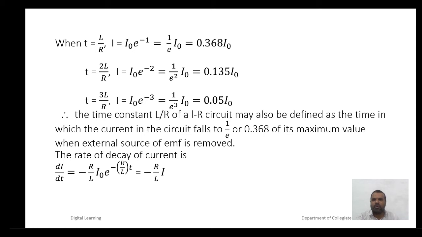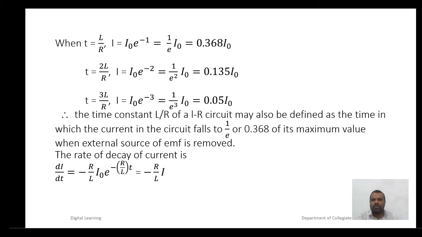When t is equal to 2L by R, I is equal to I naught into e raised to minus 2, that is equal to 1 by e square into I naught, that is equal to 0.135 I naught. When t is equal to 3L by R, I is equal to I naught into e raised to minus 3, that is equal to 1 divided by e cube into I naught, that is equal to 0.05 I naught.